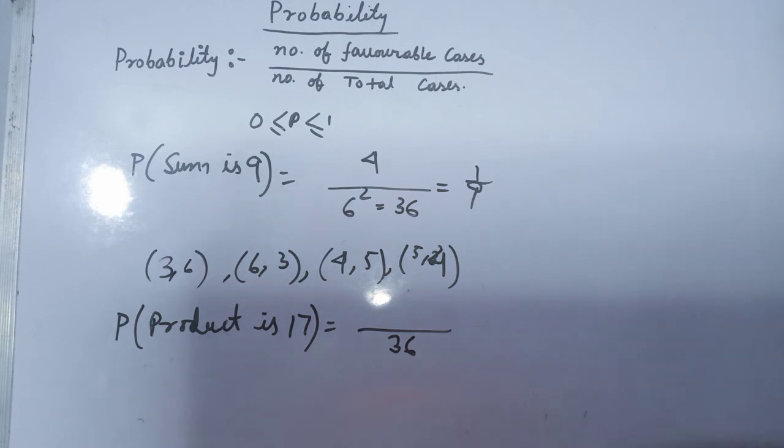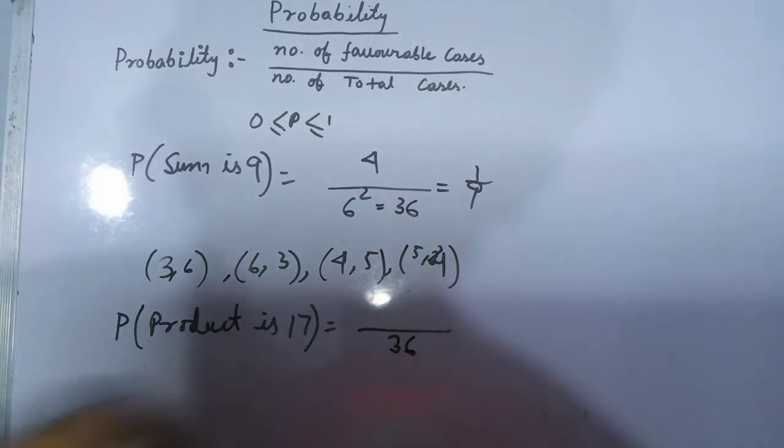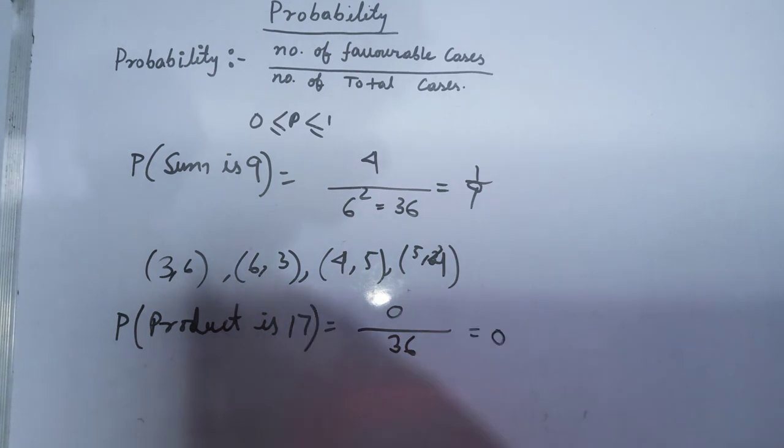Just think: is 17 prime or composite? 17 is a prime number, right? So 17 is not divisible by any other number. So there is only one possibility, that is 1 and 17 and 17 and 1. Is 17 possible for a die? No. So there is no favorable case. In that case, the favorable case is 0 and we get the answer 0. Okay.